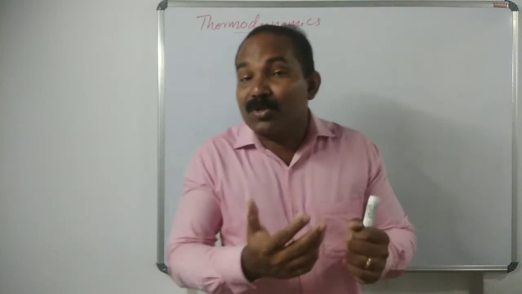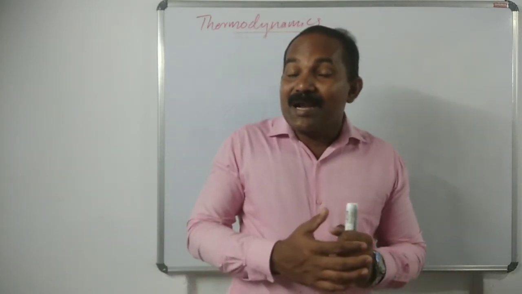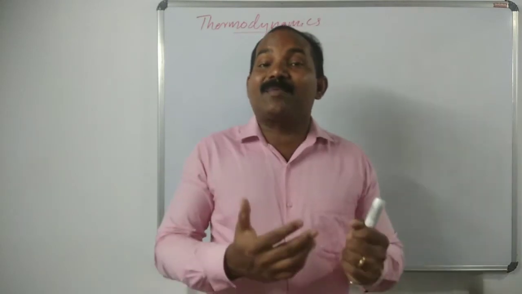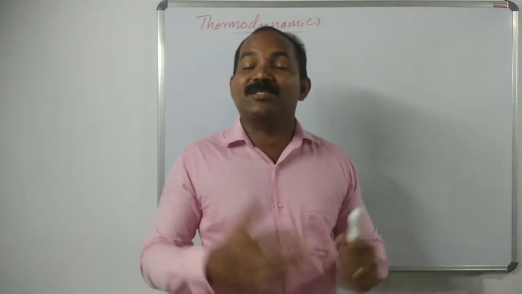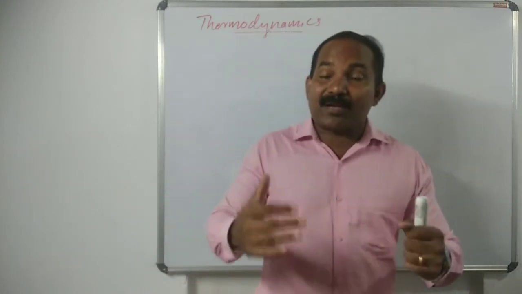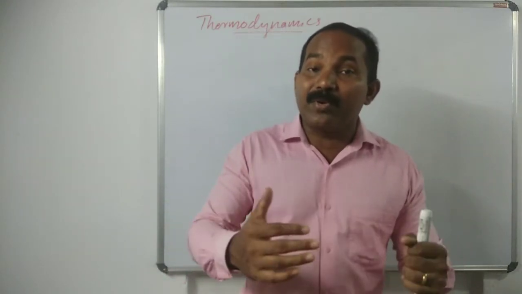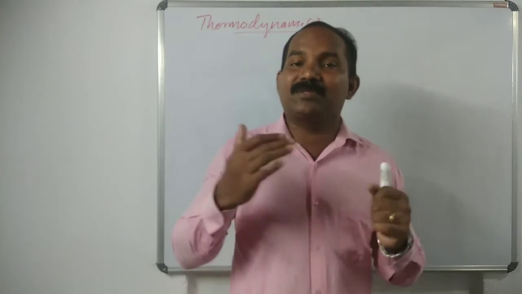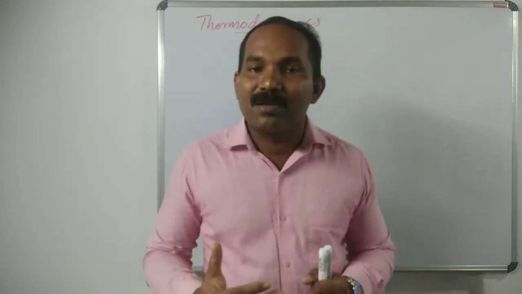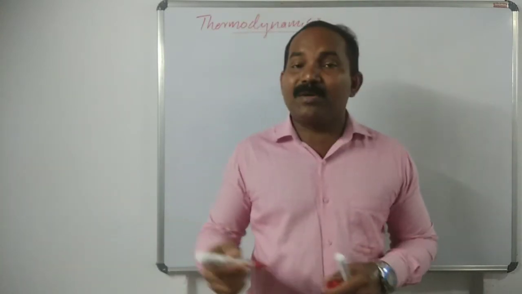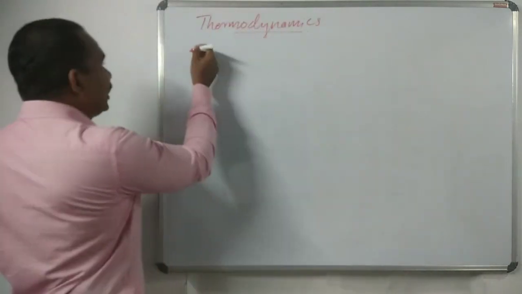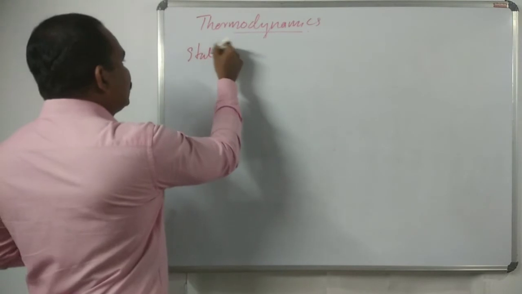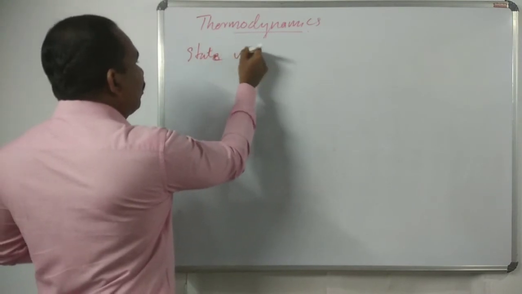The macroscopic properties required to describe the state of the system are called the state variables. Examples: temperature, pressure, or volume. So, state variables.